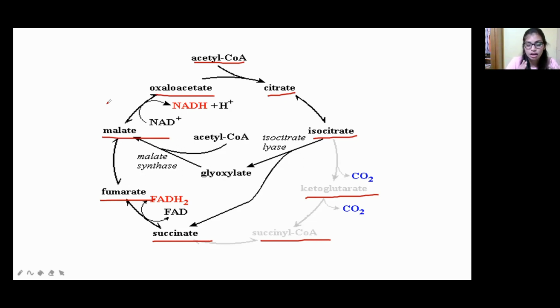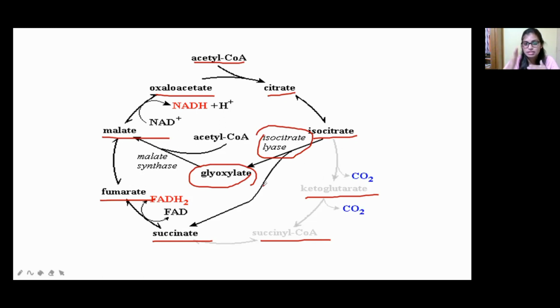But in the glyoxylate cycle, what happens? The isocitrate is not converted into ketoglutarate. Instead of ketoglutarate, it takes a bypass road like this. The isocitrate is converted into glyoxylate with the help of the enzyme isocitrate lyase. Now this glyoxylate is converted into malate.